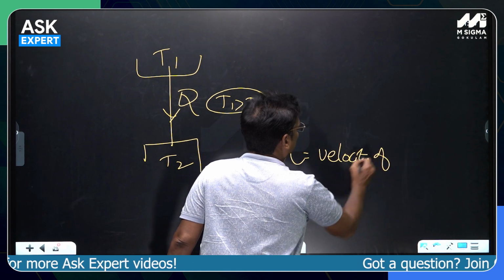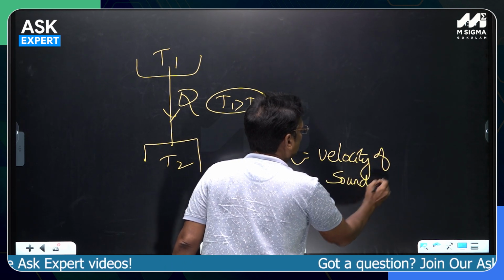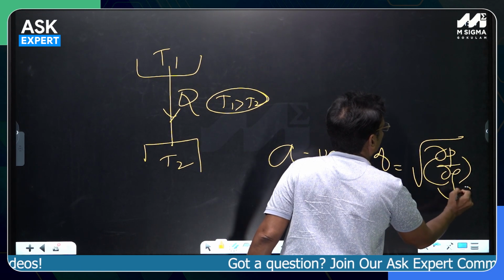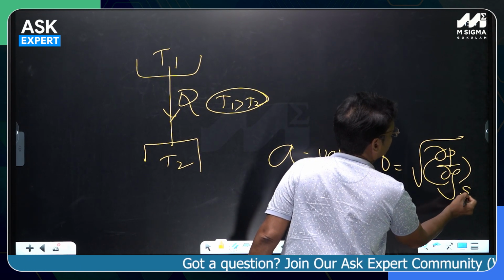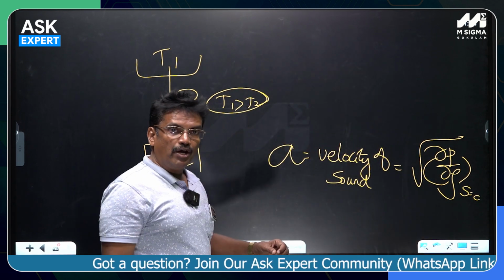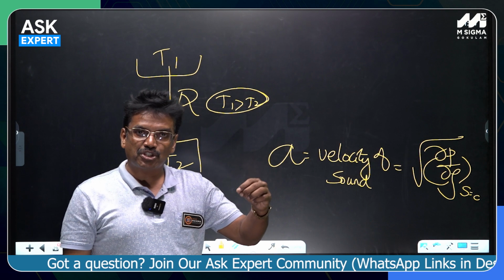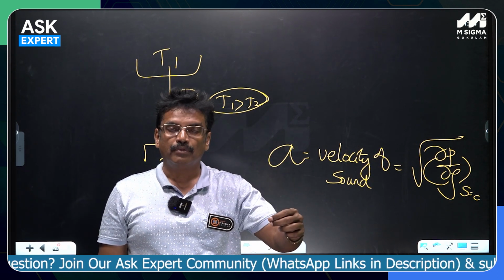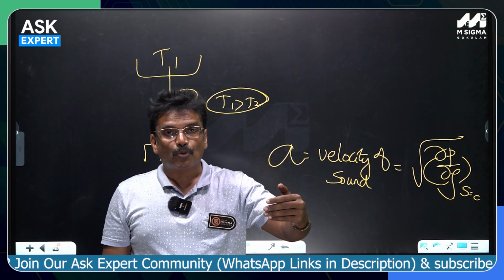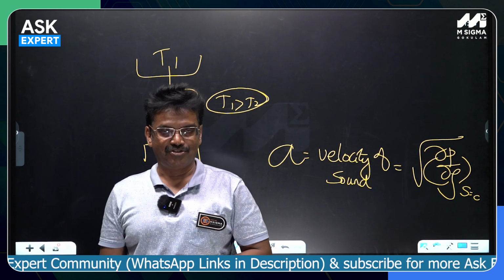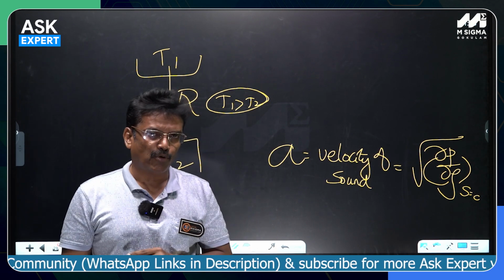Velocity of sound is calculated as the square root of ∂p/∂ρ at constant S. The suffix means it is constant entropy, isentropic. Sound wave, the velocity of a small pressure disturbance created at a particular point in a fluid medium, is assumed to be propagating under adiabatic as well as reversible conditions. Please note, that's a very important point.